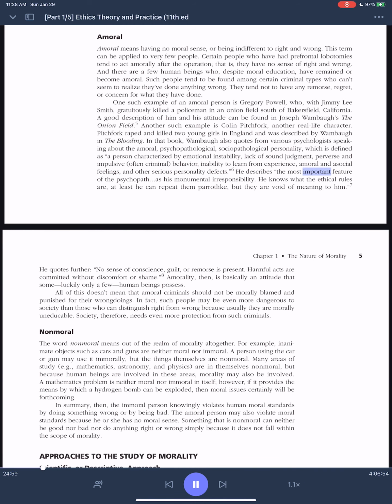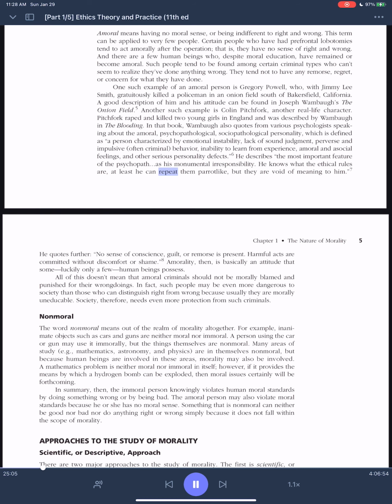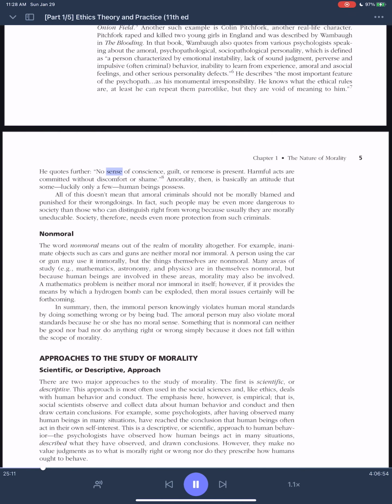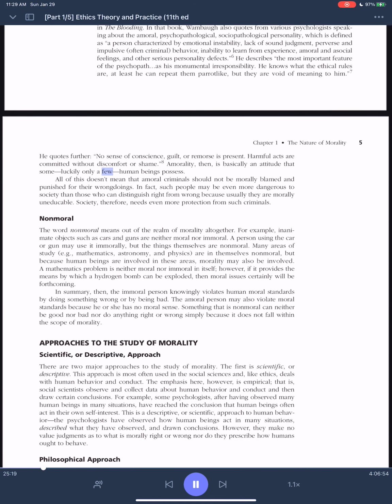He describes the most important feature of the psychopath as his monumental irresponsibility. He knows what the ethical rules are, at least he can repeat them parrot-like, but they are void of meaning to him. He quotes further, no sense of conscience, guilt, or remorse is present. Harmful acts are committed without discomfort or shame. Amorality, then, is basically an attitude that some, luckily only a few human beings possess.